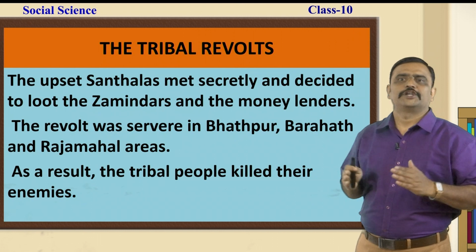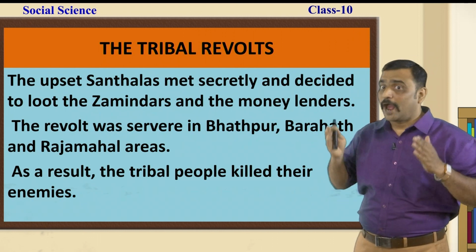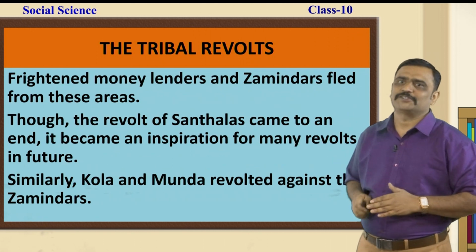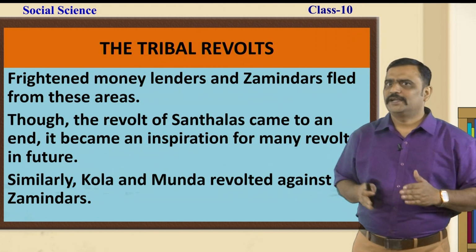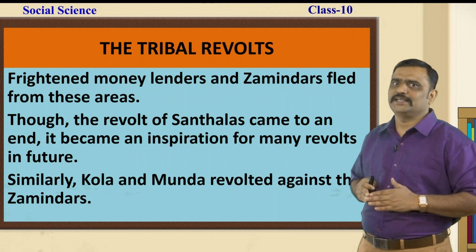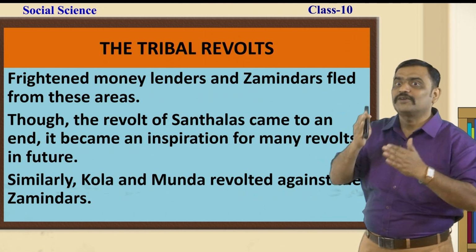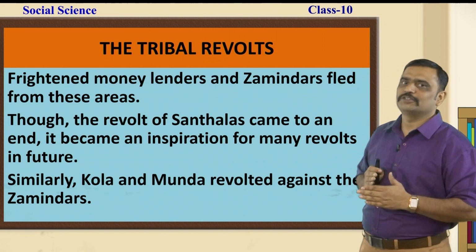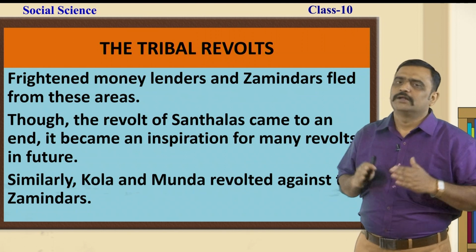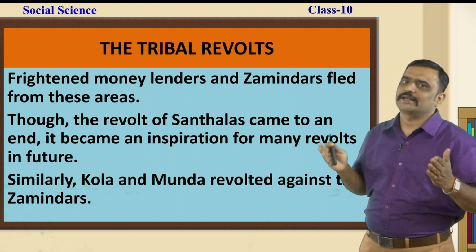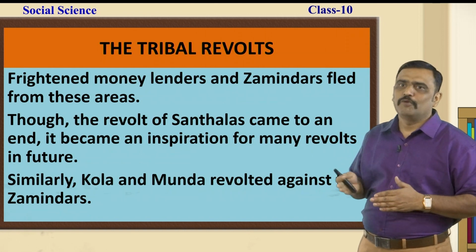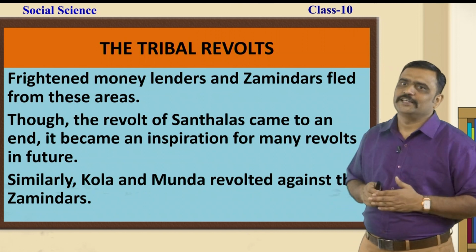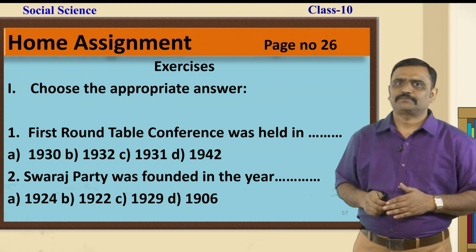Thus, the British did not have any other way. They had to call for military action to control these tribal revolts. Frightened moneylenders and zamindars fled from these areas. Though the revolt of the Santalas came to an end, it became an inspiration for many revolts in future. The other tribal people who fought for their rights were Kola and Munda. They were also very prominent, and revolted against the zamindars.